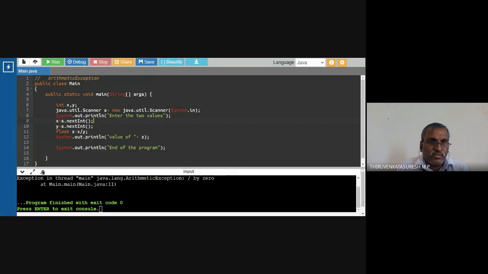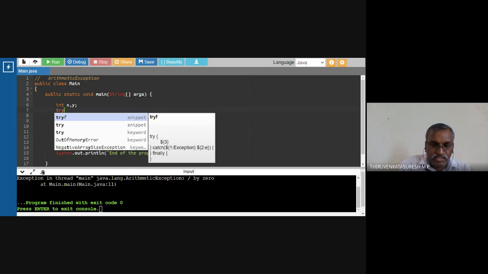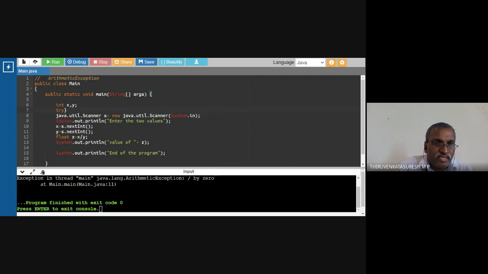So now we move to the online compiler to demonstrate the arithmetic exception. Here I'm going to get the values. I'm going to use a try block. Open the bracket, and it will end.